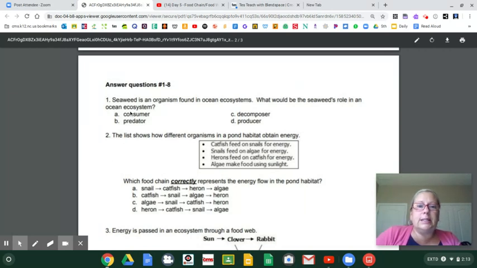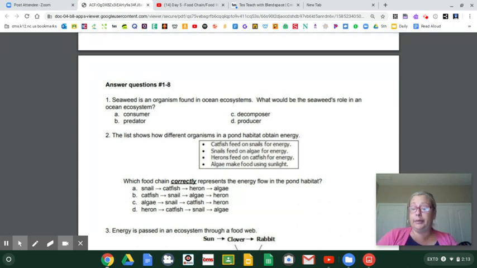Question number 1 says, seaweed is an organism found in ocean ecosystems. What would be the seaweed's role in an ocean ecosystem? Well, I know seaweed is a plant, right? And if I'm going to be slick and predict, I would say plants are producers. Oh, do you think I predicted correctly? A says consumer, B says predator, C says decomposer, and D says producer. I leave it to you to decide what the correct answer might be.